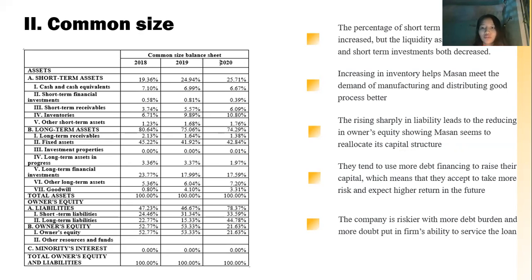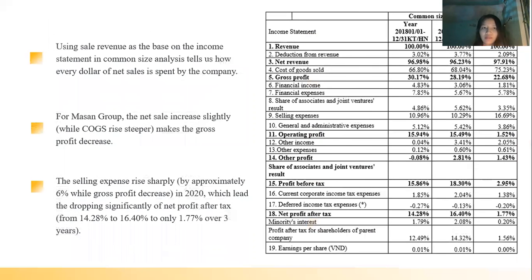They tend to use more debt financing to raise capital, which means they accept more risk and expect a higher return in the future. The company is riskier, with more debt burdens and more doubt about its ability to service the loan.